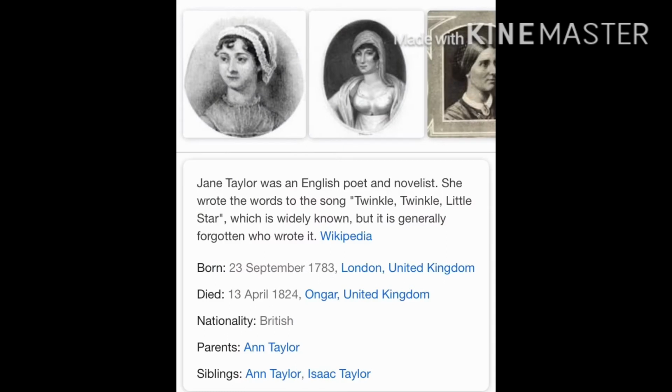So let's look at the poet's profile to understand her better. Jane Taylor was a British poet and novelist. She wrote the words to the song Twinkle Twinkle Little Star. She was born on 23rd September 1783 and died on 13th April 1824.